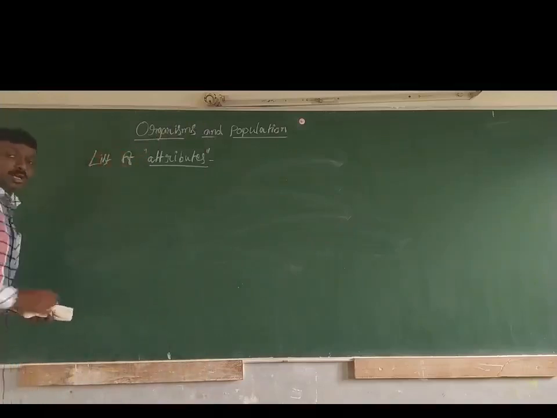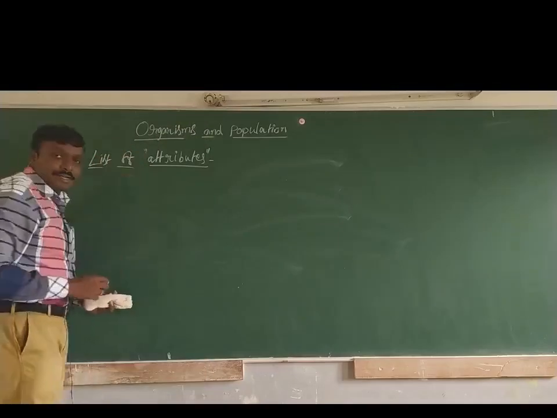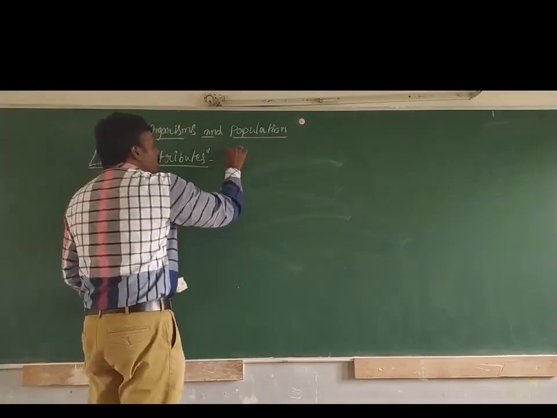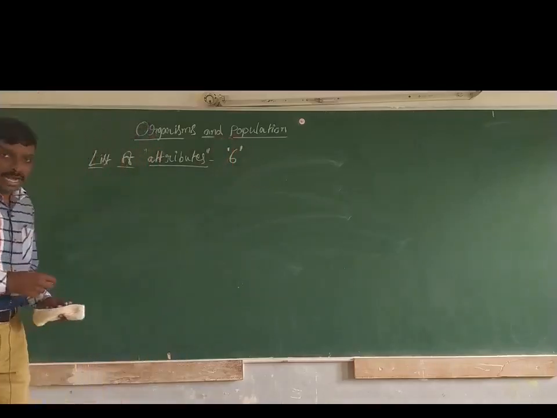So the next topic is the list of attributes. Under the list of attributes, we are going to discuss 6 different types of attributes.